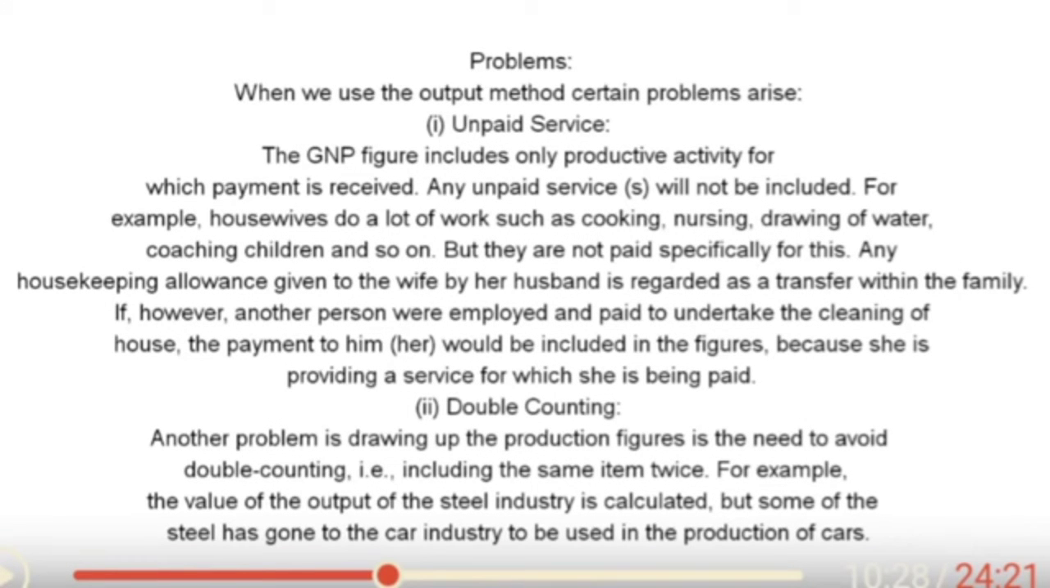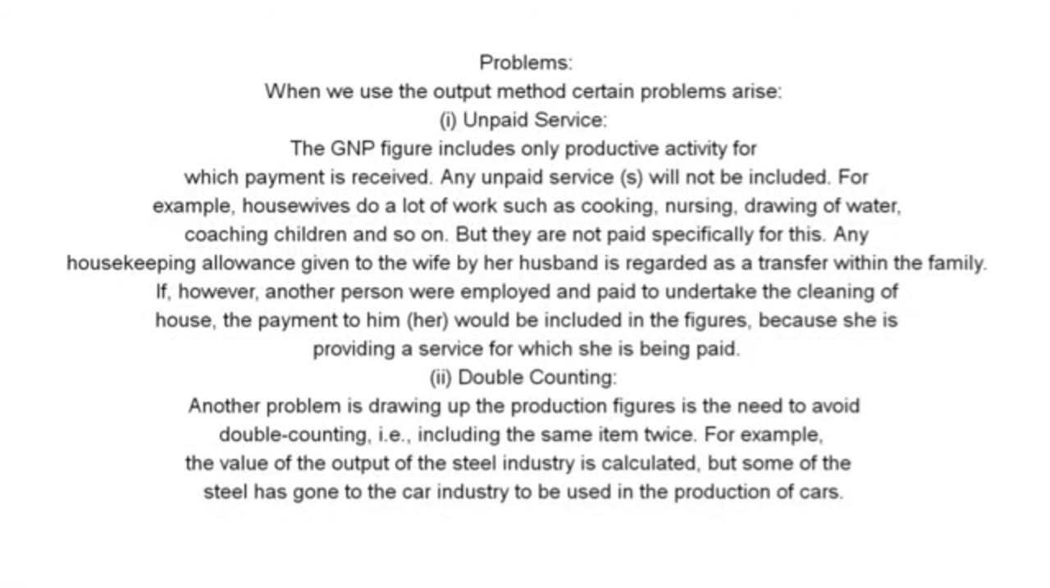Second, double counting. Another problem in drawing up the production figures is the need to avoid double counting, including the same item twice. For example, the value of the output of the steel industry is calculated, but some of the steel has gone to the car industry to be used in the production of cars.